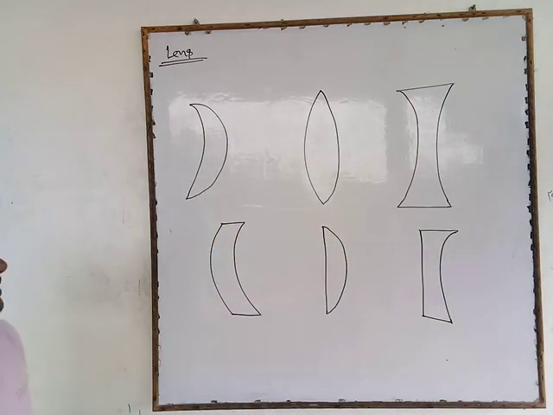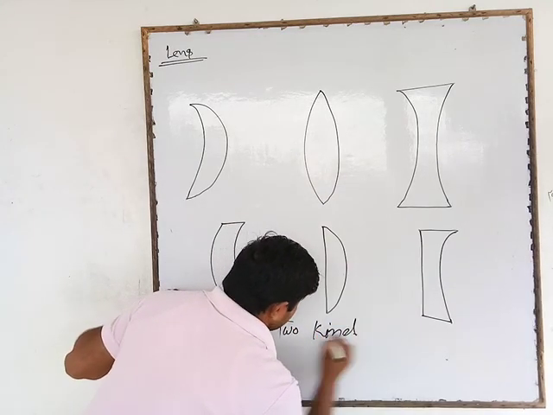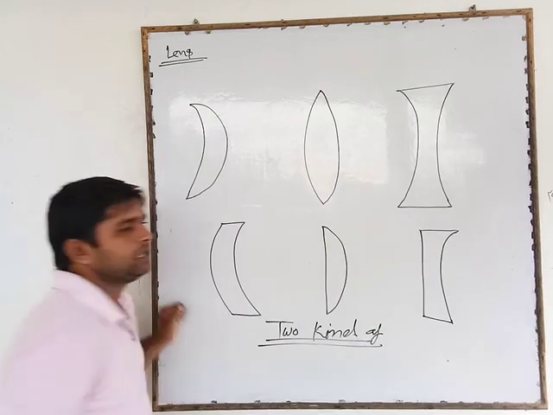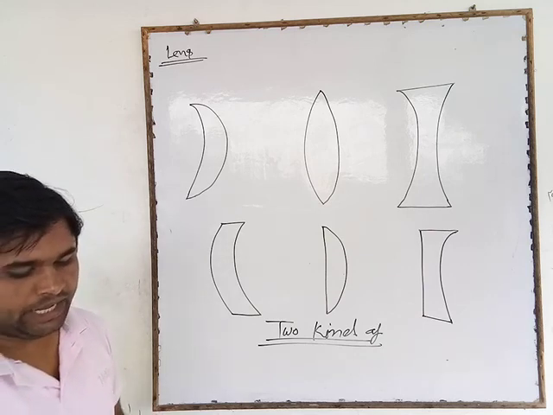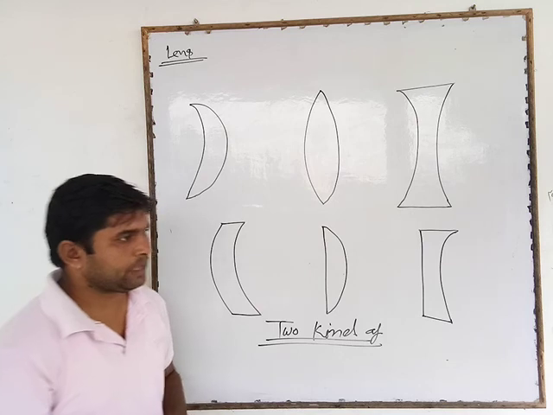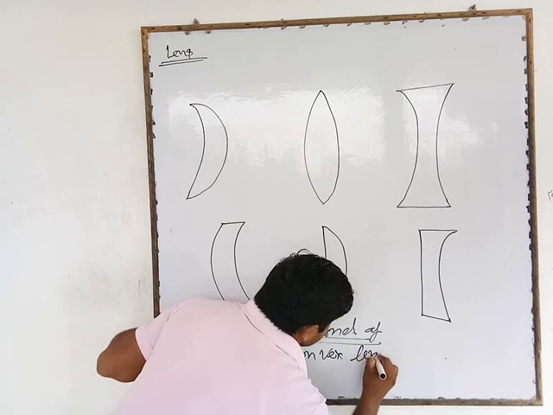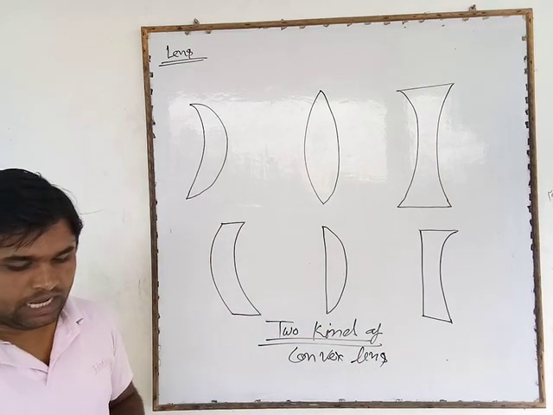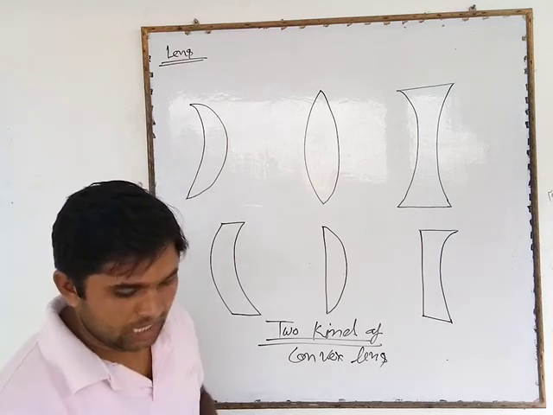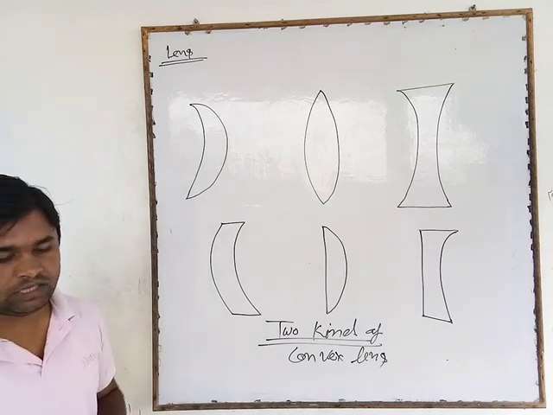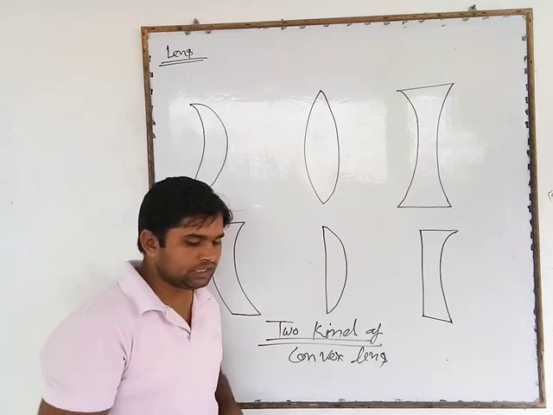But generally, in the syllabus of class 10th, lens is of two kinds: first the convex lens and the other one the concave lens. In the definition of convex lens, a lens which is thicker in the middle and thinner at the edge is called a convex lens.